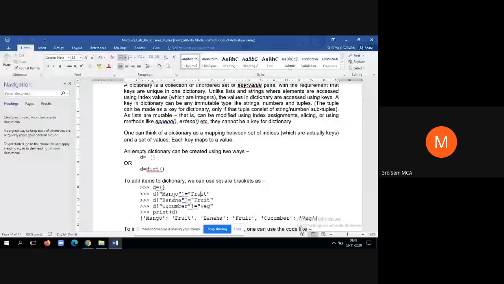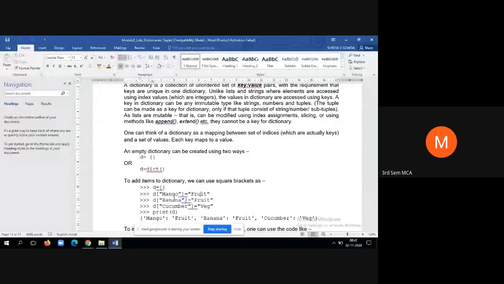For example, while creating a mobile phone contact list, you can assign mobile numbers as keys and names as values. Why? Because many people can have the same name, isn't it? For example, there can be more than one Asha, more than one Kiran, but the mobile numbers are always unique. So to decide whether to consider the mobile number as the key or the name of the user as the key, this is the criterion which will decide. Since the mobile numbers are always unique, it is better to consider mobile numbers as the key and